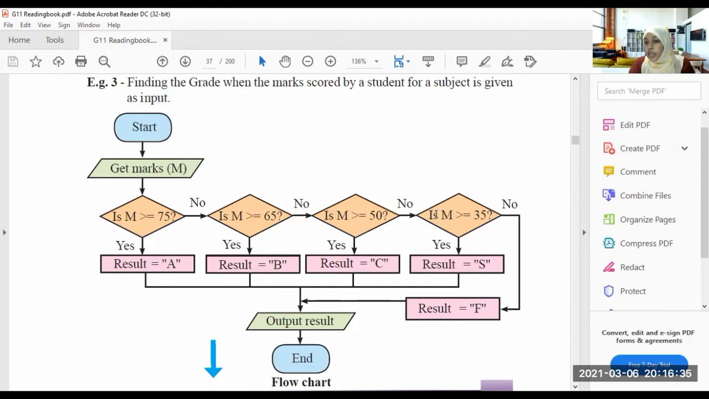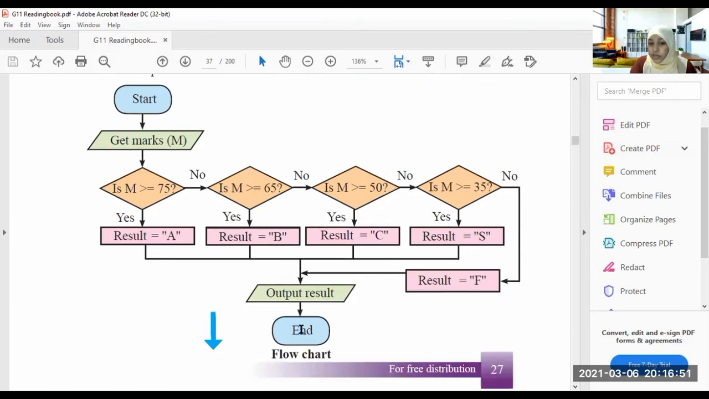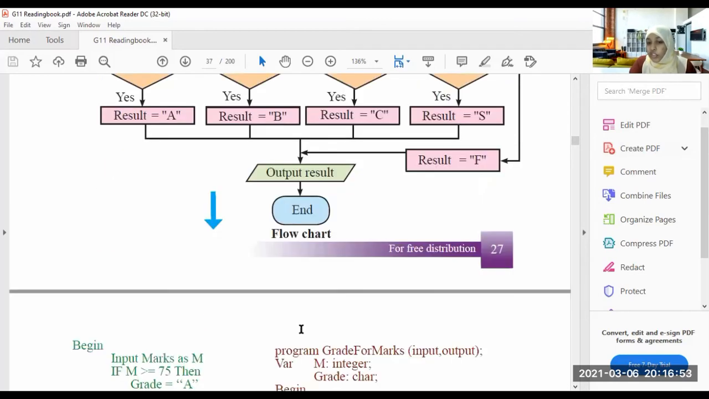If no, is M greater than or equal to 35? If yes, show us S. If no, then the result is F. That means fail. So output the result here. Understood? End. This is the flow chart.